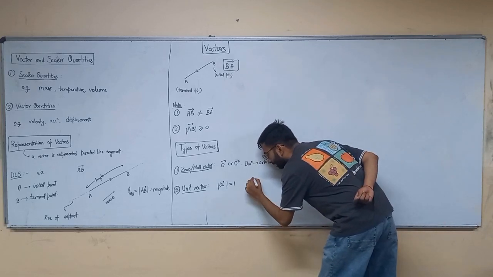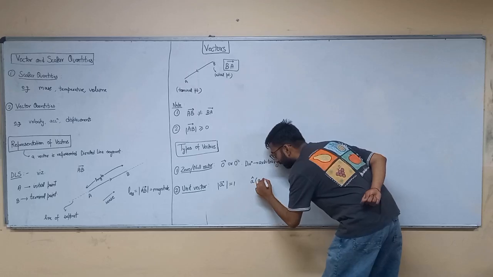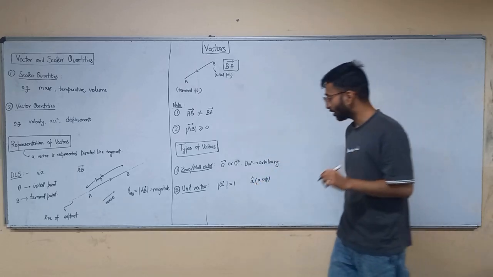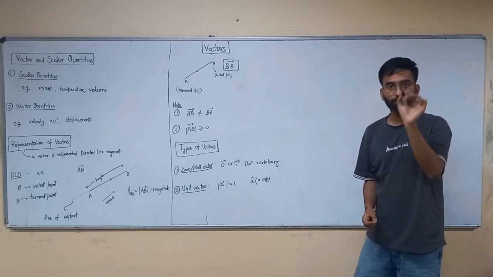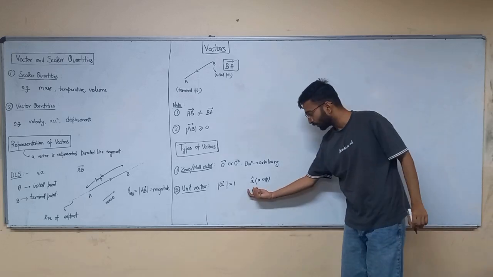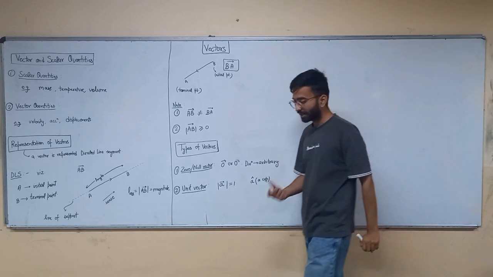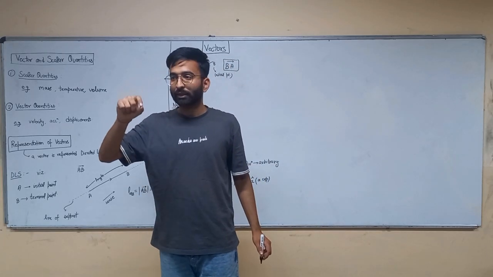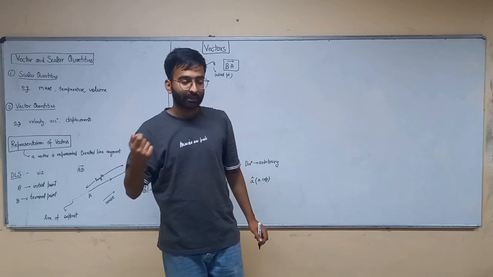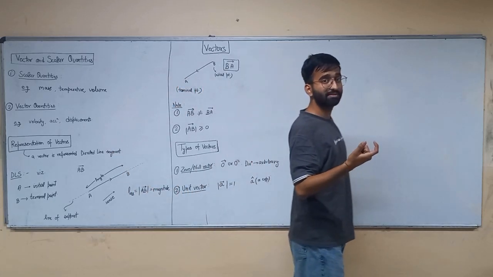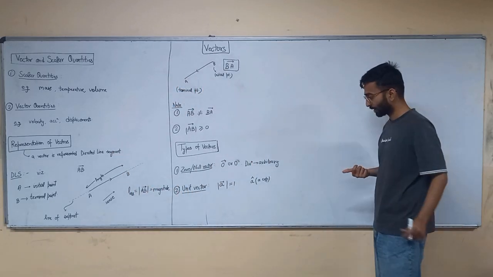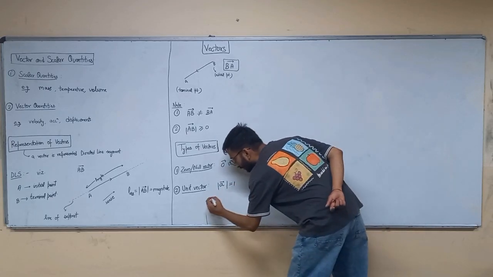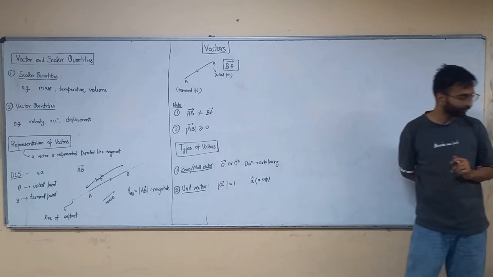A के ऊपर एक टोपी सी. Unit vector in direction of vector A is called A cap. A के ऊपर एक टोपी, a cap, a small cap. How do you read it? A cap. Whenever you see a vector having a cap on it, that means the magnitude of that vector is 1. It's a unit vector. All right. So the magnitude of A cap is 1.